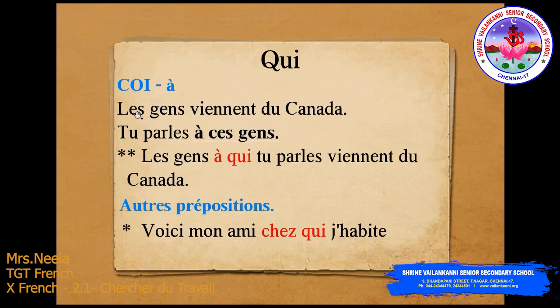Now, see the sentence. Les gens viennent du Canada. Tu parles à ces gens. So, this can be replaced only with the person. So, les gens à qui tu parles viennent du Canada. This is possible only with the people, not with the thing. Other prepositions like chez, pour, avec also can be replaced by qui. One more example: voici mon ami chez qui j'habite.